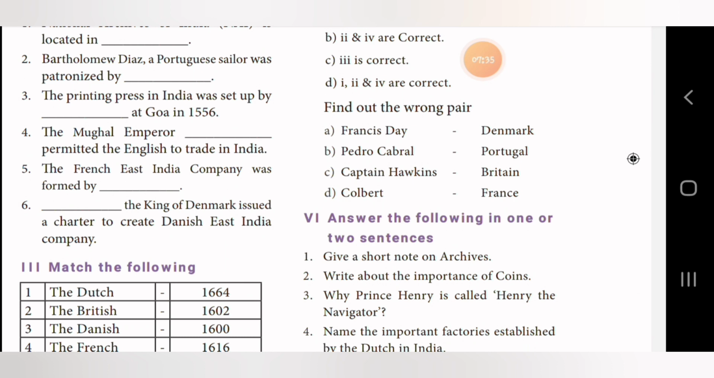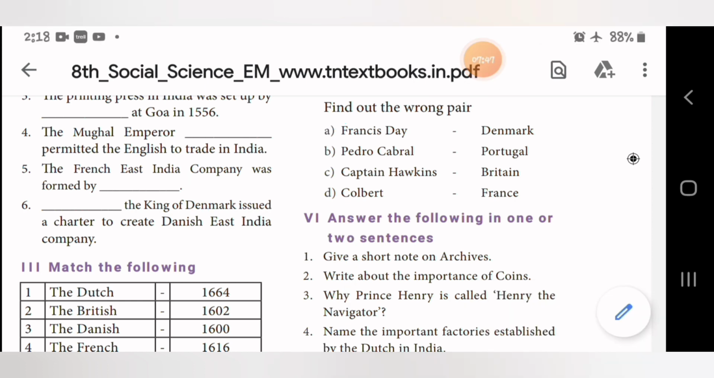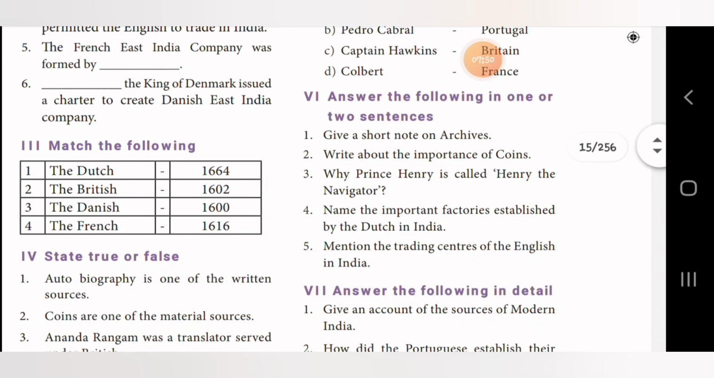Francis Day, Denmark they have given. So this is the wrong pair: Francis Day, Denmark. Okay, next one, coming to short answer. Answer the following in 1 or 2 sentences.